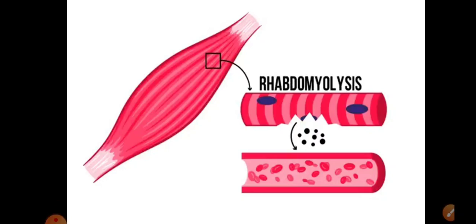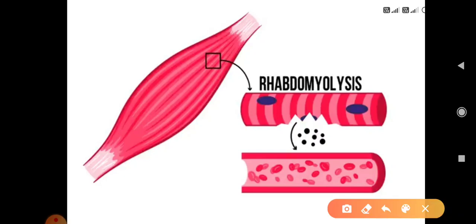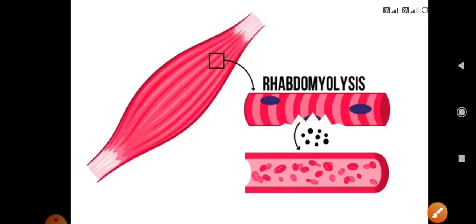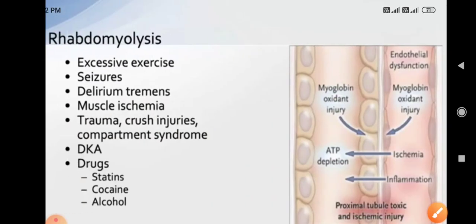Today we are going to discuss rhabdomyolysis. As you see in this diagram, myolysis means muscle damage, we can say muscle tissues. Breakdown of muscle tissues is known as rhabdomyolysis. Let's discuss what the causes of rhabdomyolysis are.